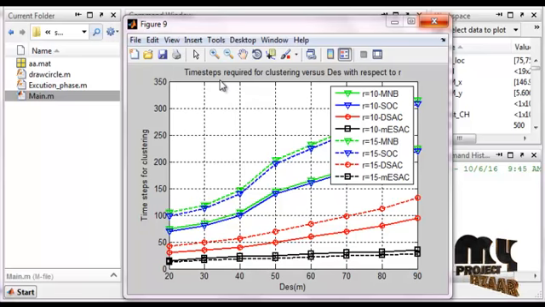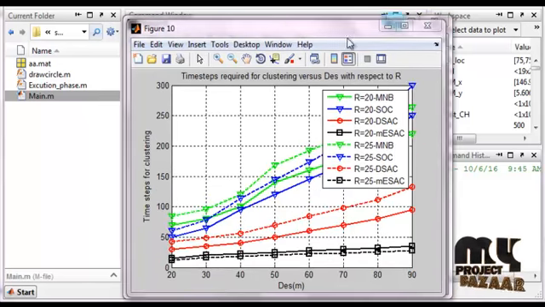This graph shows the time steps required for clustering versus distance with respect to small r. The small r denotes the transmission range in meters. These are the existing systems. Our system is MESES, that is the mobile environment event-to-sink allocation method. This is our proposed method, and these are the existing methods. Our proposed method is very low compared to all the existing methods. These are the time steps for clustering.